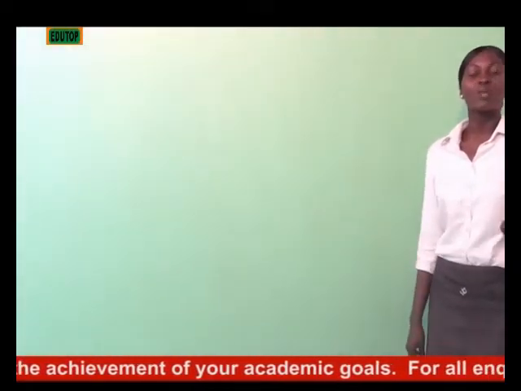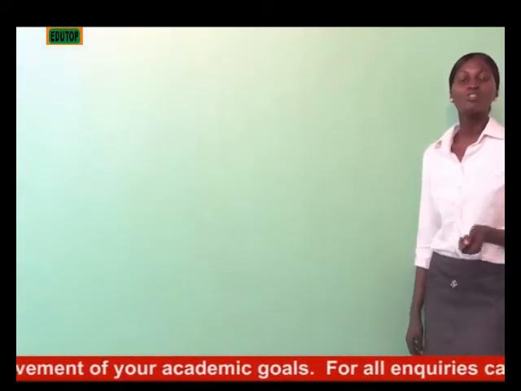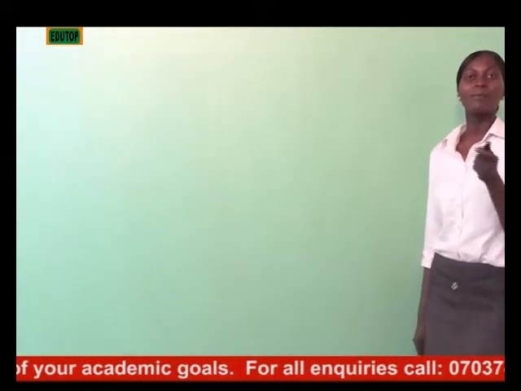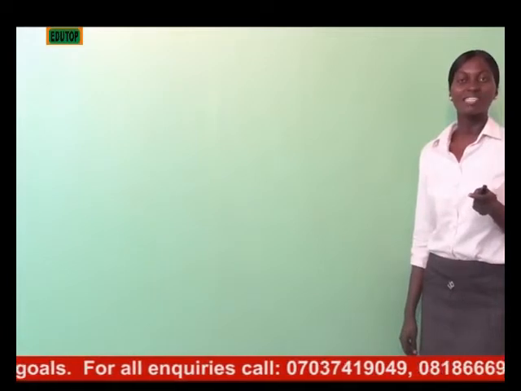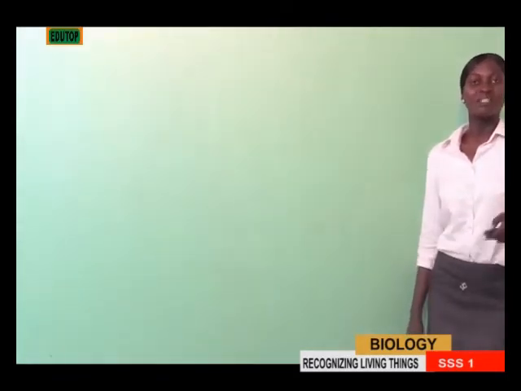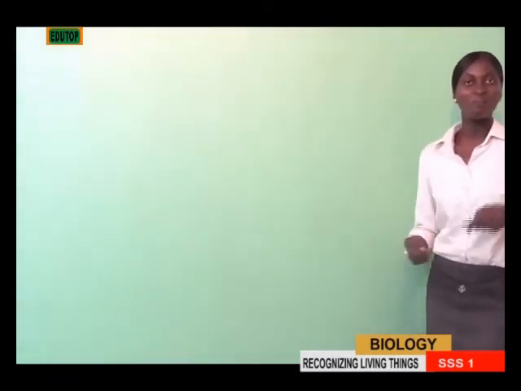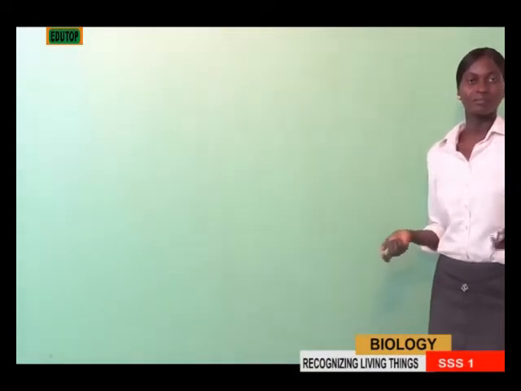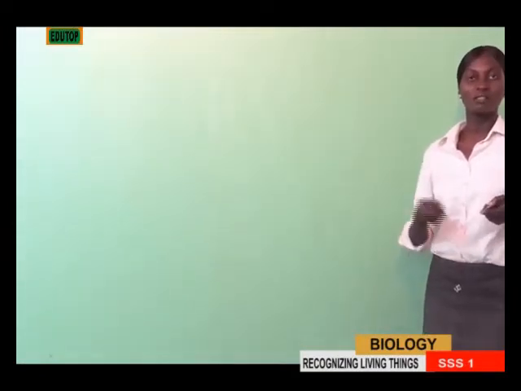Then the next is that plants respond slowly to stimuli. When we were talking about the characteristics of living things the other time, I said irritability is a critical characteristic of living things. That is, they respond to external stimuli. Plants respond and animals respond, but the rate of response varies. Plants respond very slowly.